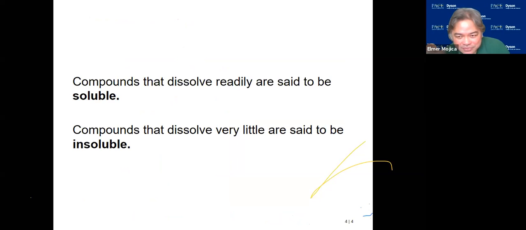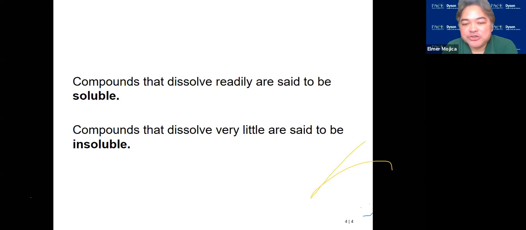No. I mean, don't advance yourself yet to that level. Okay. You're going to get to that level if you pass Chem 111. So the way that we're going to look at this solubility is how are they going to react when you put them in water? Okay? It's not even a chemical reaction.